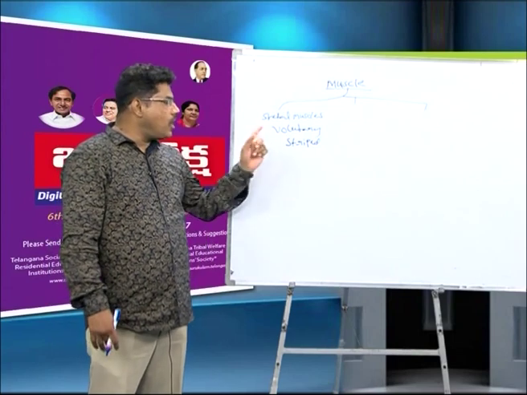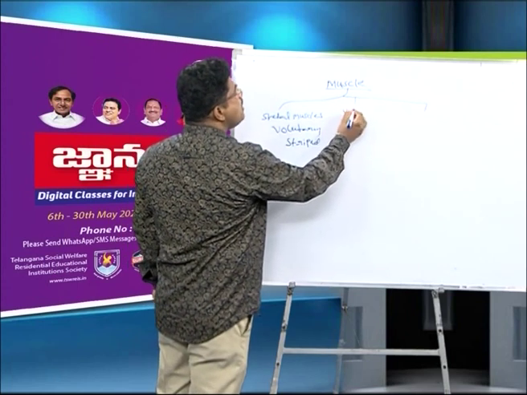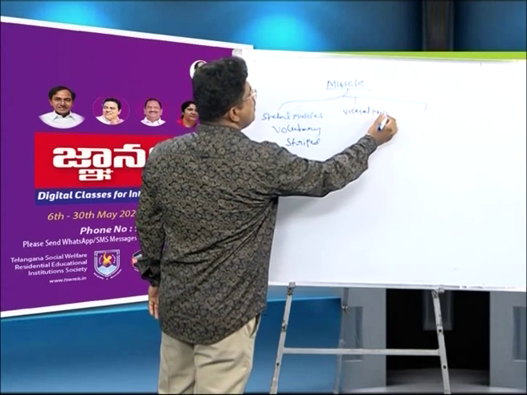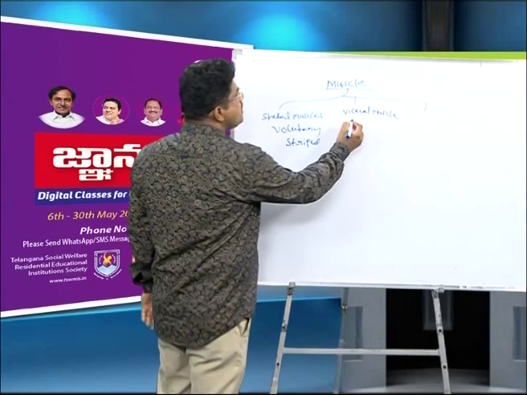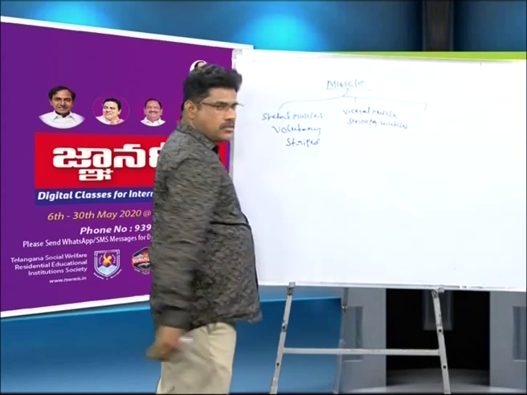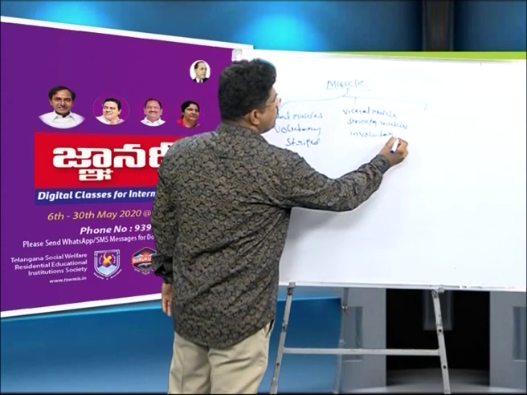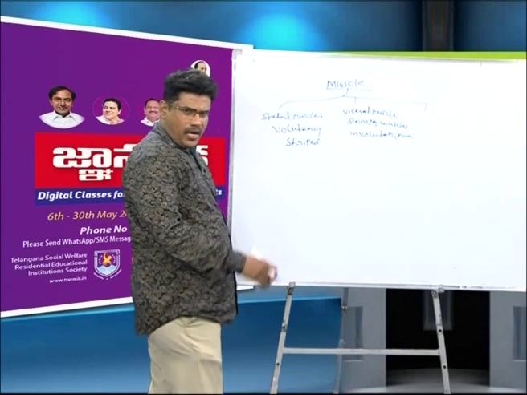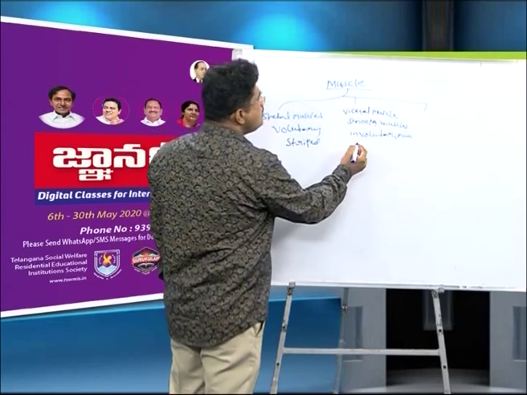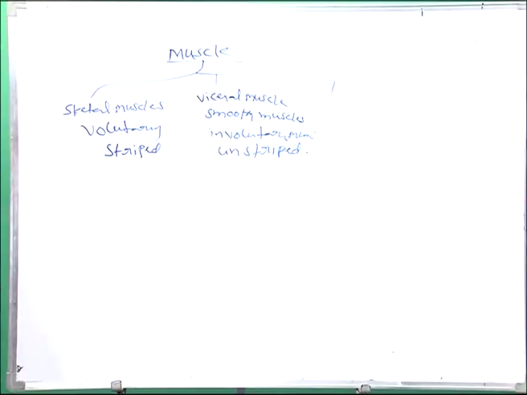Skeletal muscle's other names are voluntary and striped. Next, the second one is visceral muscles. Visceral muscle's other name is smooth muscles. Smooth muscles' other name is involuntary muscles, and also unstriped muscles. Yes, four names: visceral muscle, smooth muscle, involuntary muscle, unstriped muscles.